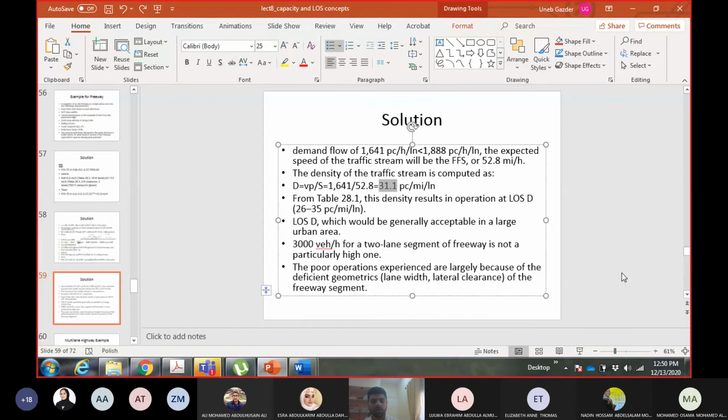This is not a rule that the adjustment factor will never affect the level of service. The adjustment factor can affect the level of service because the density is changing. In some cases, the density may go from one range to the other. If the density changes from, say, 31 to 37, then obviously the level of service will change. But in this example, the level of service is the same, while the density has increased and the speed has reduced.